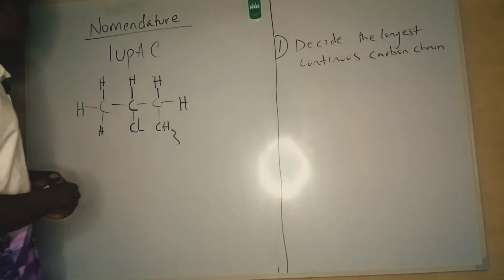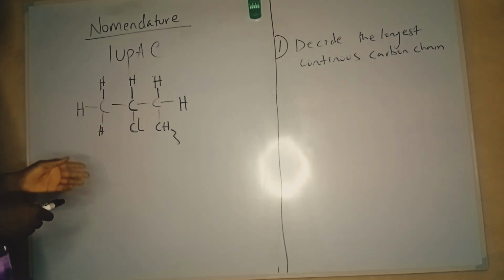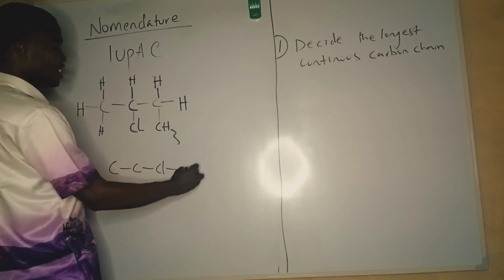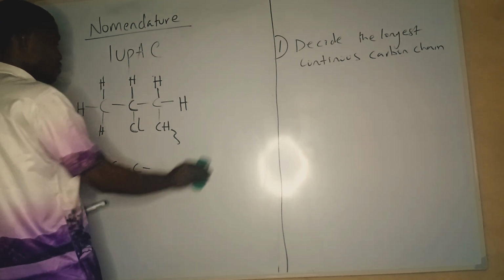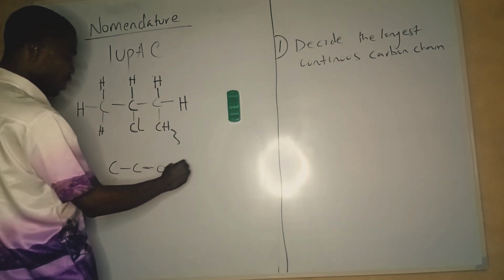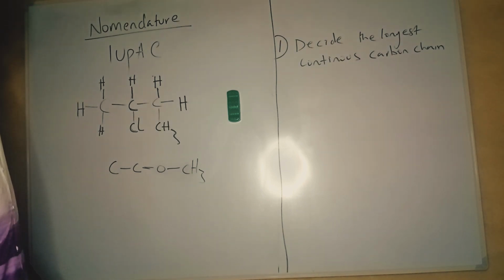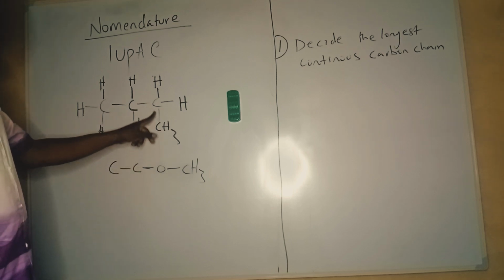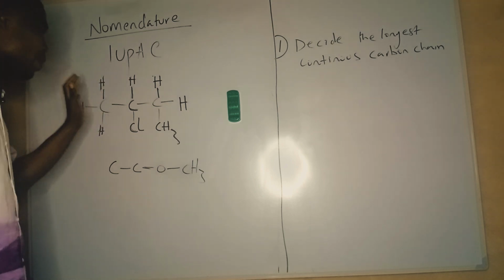Now if you check very well, there are four carbons here. This is chlorine. Now I have to decide the longest continuous carbon chain. When I say longest continuous, it should not have a C and then a Cl in between and then another C. Perhaps this kind of scenario can occur in organic compounds like this. Though there are four carbons here, only two are continuous in that case. So if you check, the longest continuous carbon chain here is 1, 2, 3, 4. Those are the longest continuous carbon chain in this compound.